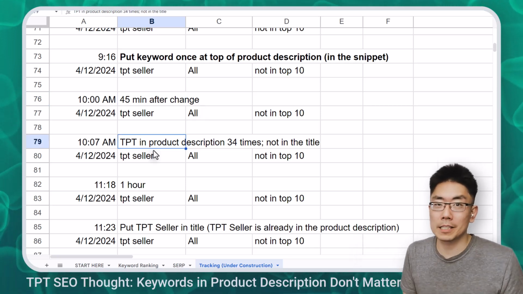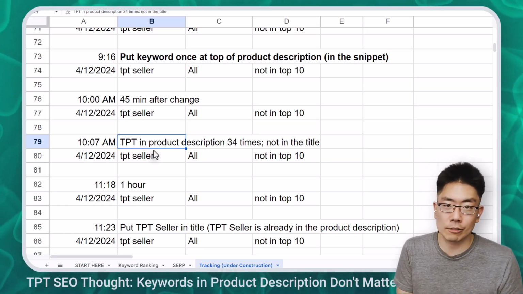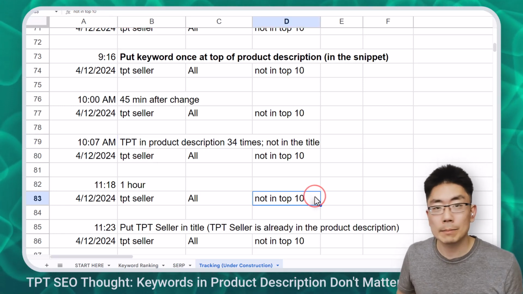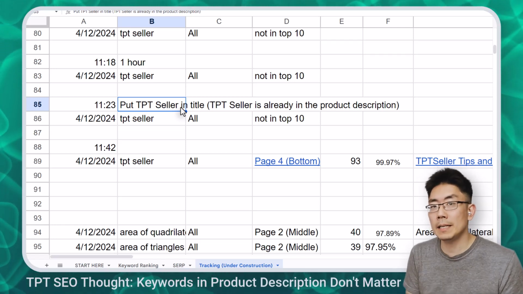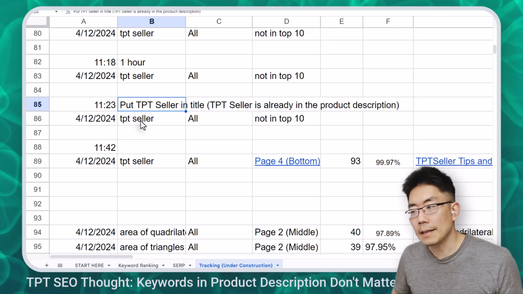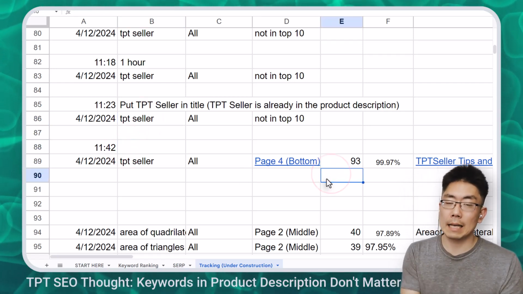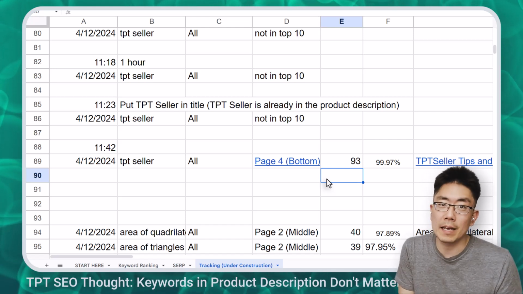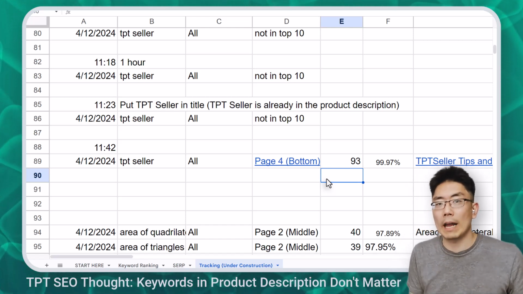So then I published my product description the way I wanted to, and it has TPT in the product description 34 times. An hour later, I'm still not in the top 10. So then at 11:23 this morning, I put TPT Seller back into the title. Nothing happened immediately, but around 20 minutes later, I'm back in the same search position. So that tells me having the keyword in the title is a huge ranking factor.